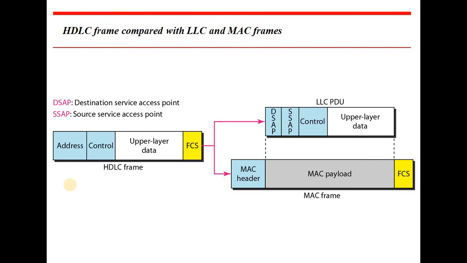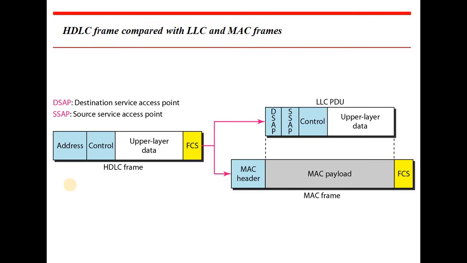Now, how the frame is designed: it is divided in terms of the LLC PDU as well as MAC frames. One HDLC frame is divided into two formats, as I said, the LLC PDU format as well as the MAC frame format.